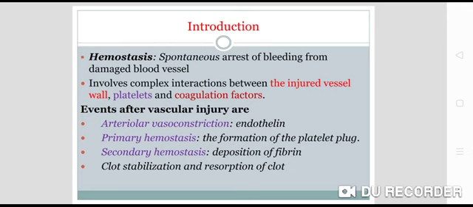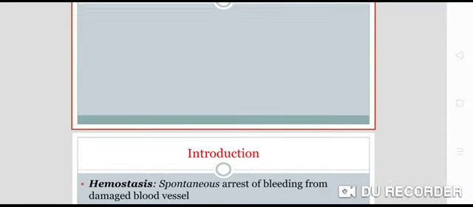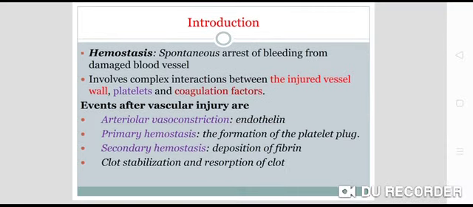So what are the events after vascular injury? Whenever there is a vascular injury, the first thing that occurs is arteriolar vasoconstriction. This arteriolar vasoconstriction is because of endothelin, which is released from the vascular endothelium.